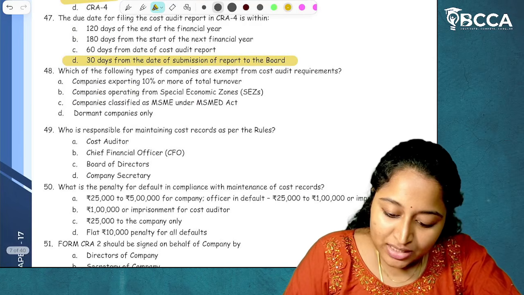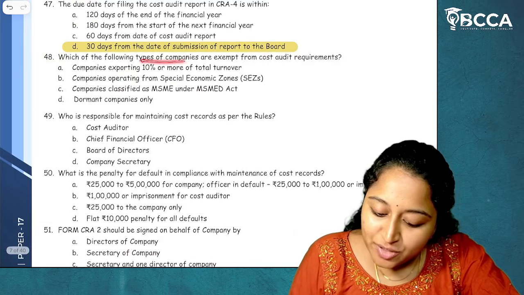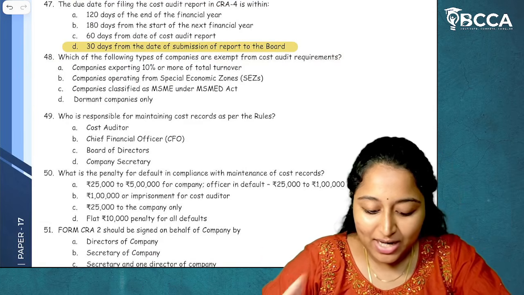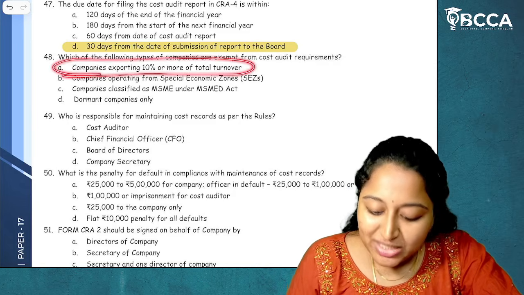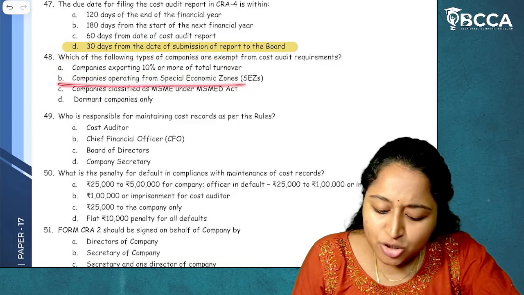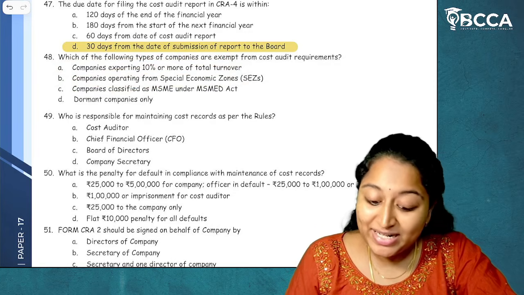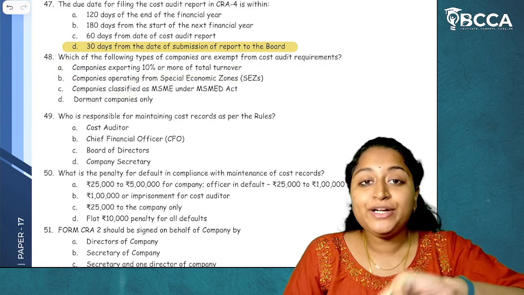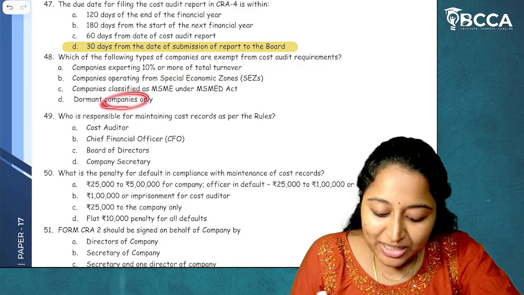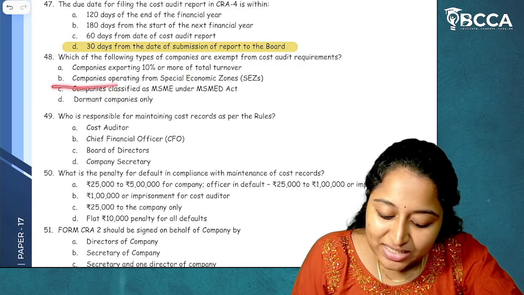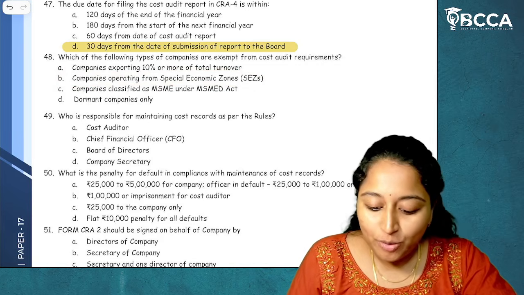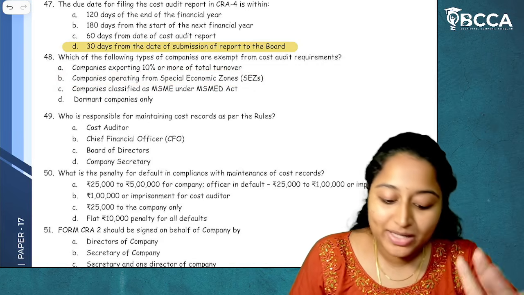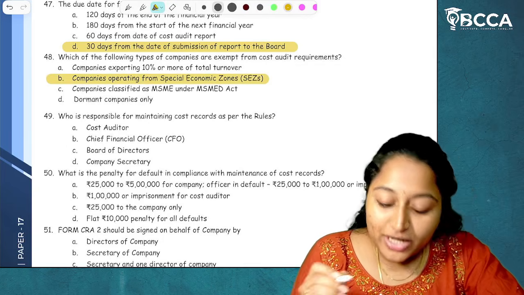Option D. Next, 48. Which of the following types of companies are exempt from the cost audit requirement? Companies exporting 10% or more of total turnover? No. Companies operating from special economic zone? SEZ? Yes. Companies classified as MSME? This is not related to cost audit, that is related to cost records. Dormant companies only. Now, the answer is companies operating from special economic zone because they have specifically asked about exemptions to cost audit requirement. I hope it is clear.